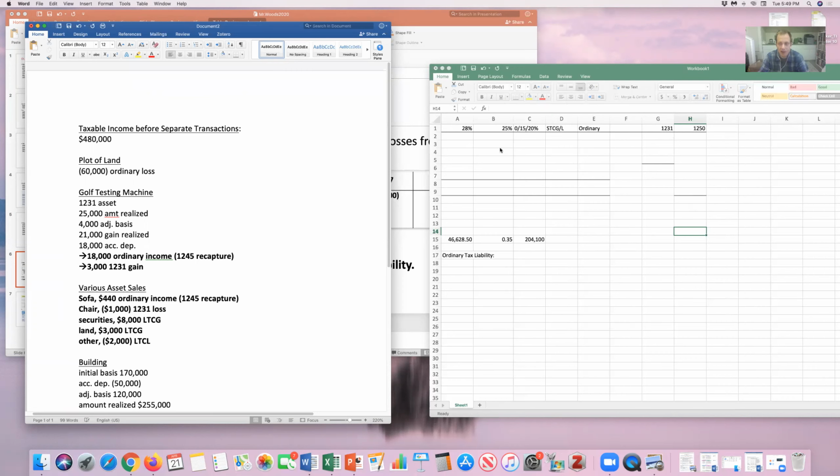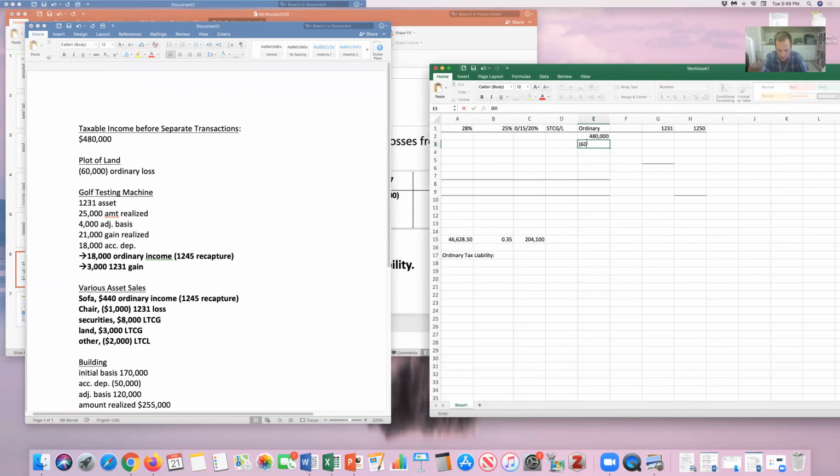So the $480,000, we were just told in the problem, he had that much ordinary income. The plot of land, we had a $60,000 ordinary loss. Microsoft is going to decide to change the format for me. Thanks, Microsoft. Appreciate it. The machine, we ended up with $18,000 of ordinary income and a $3,000 1231 gain.